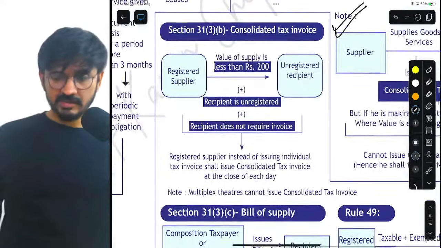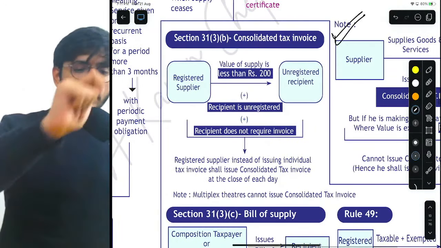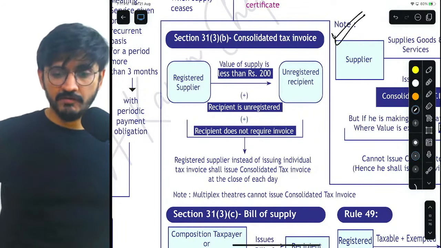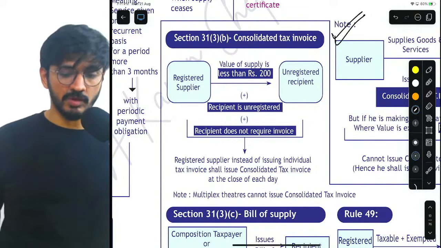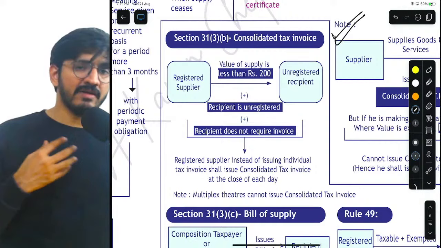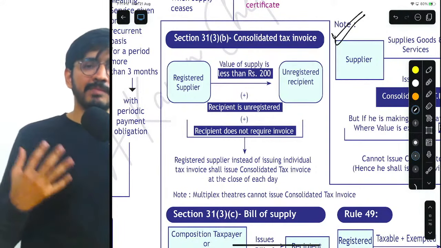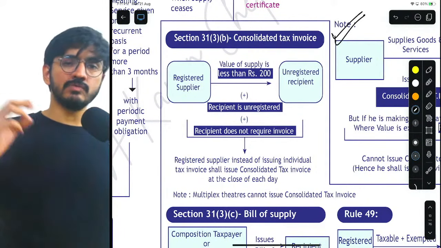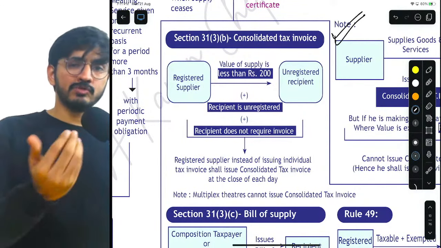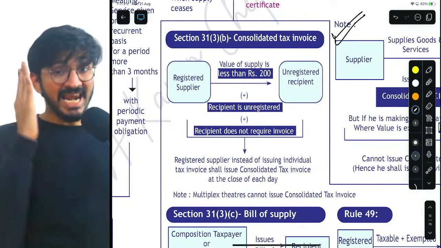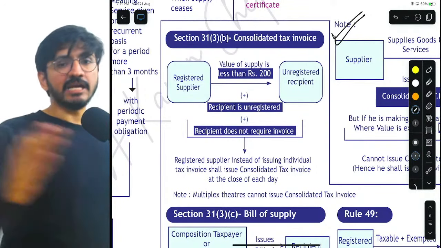Right? Yes. Next, my dear friends, quickly, is 31.3b. 31.3b is, my dear friends, the consolidated tax invoice. What do you mean by consolidated tax invoice? Very simple. Understand, if I'm a small retailer and I am dealing on a day-to-day basis with a consumer who's an unregistered person, where I'm actually supplying goods worth less than 200 rupees. Yeah, less than 200.